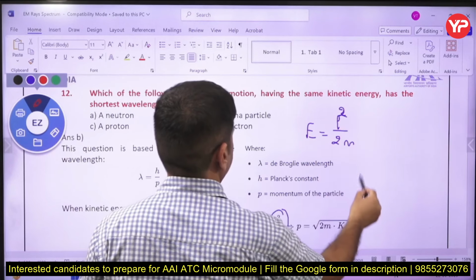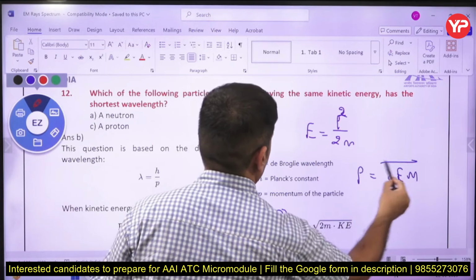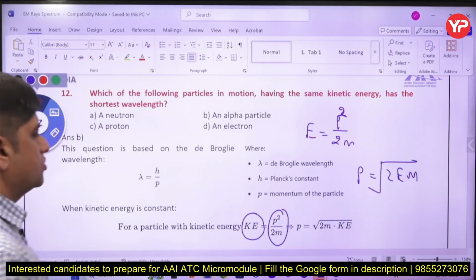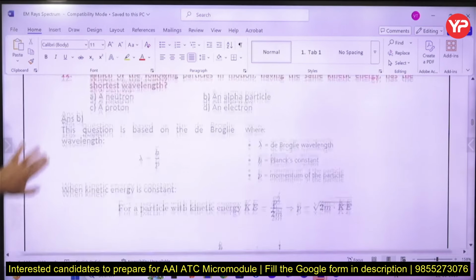P is the momentum. So if you want to calculate momentum, P is under root of 2 into E into m. E is the energy, right? So lambda is equal to h over p, where p is the momentum of the particle. This is how they are related. These two formulas you please remember.